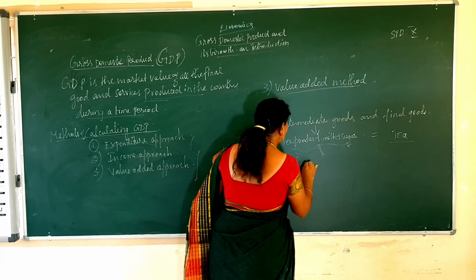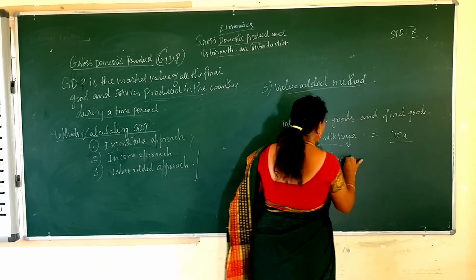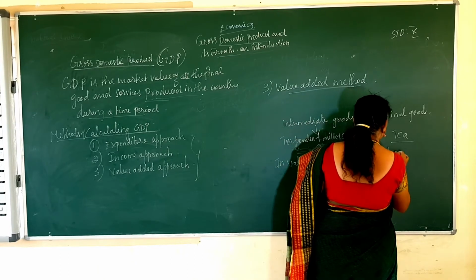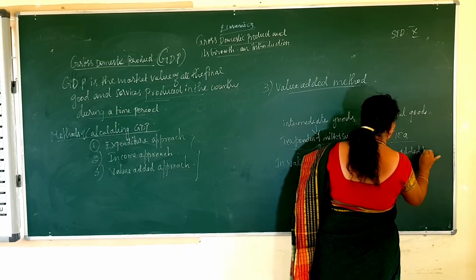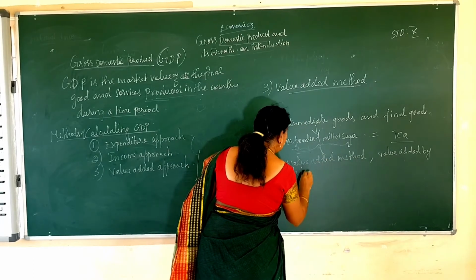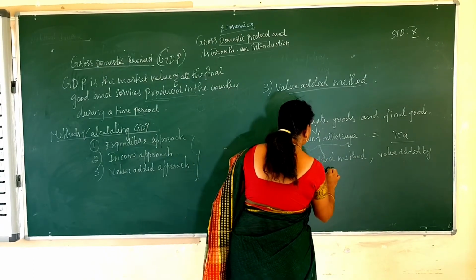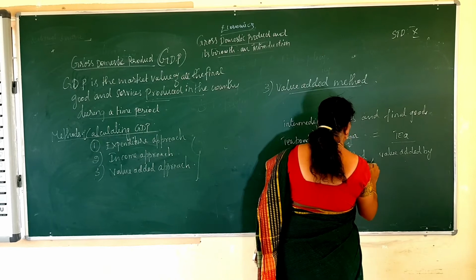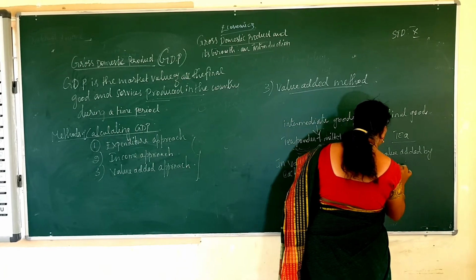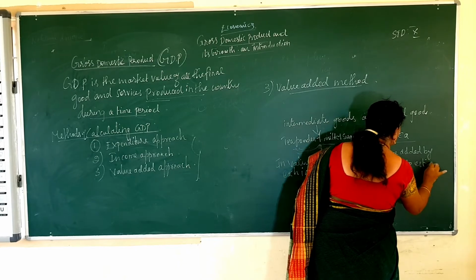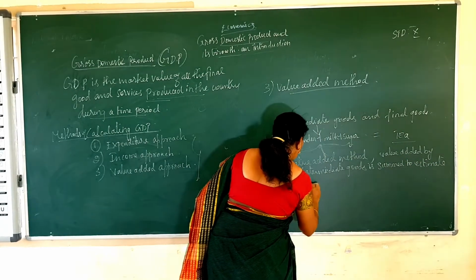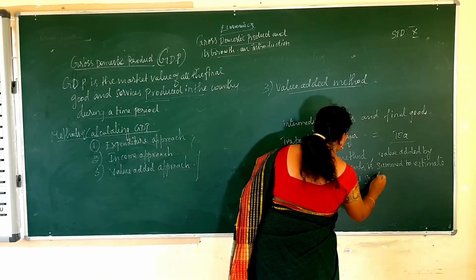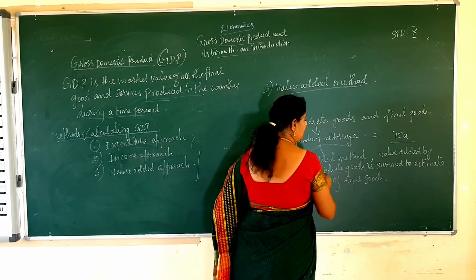In the value added method, the value added by each intermediate good is summed to estimate the value of final goods. Now you know what are intermediate goods and final goods.